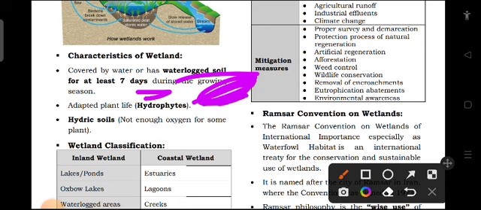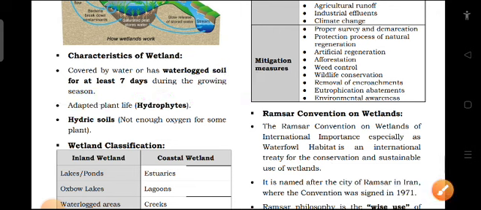Then, adapted plant life, hydrophytes. Based on that water content, the plant life is adapted. Then hydric soil, with not enough oxygen for some plants. So hydric soil is also an important factor. Even if there is not enough oxygen, it will grow.